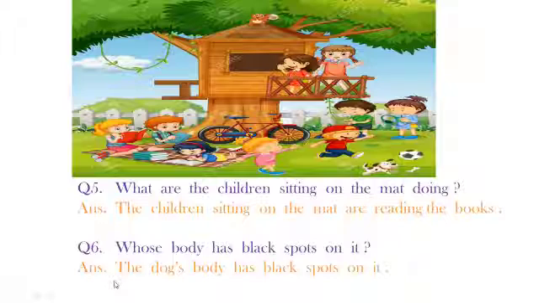Simple. Yes? I hope you must have understood how we form the answer to the questions. You just have to look at the picture carefully, and keeping the guidelines in mind, you can answer any question.